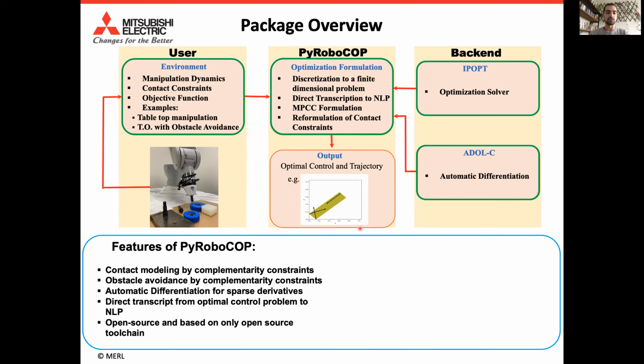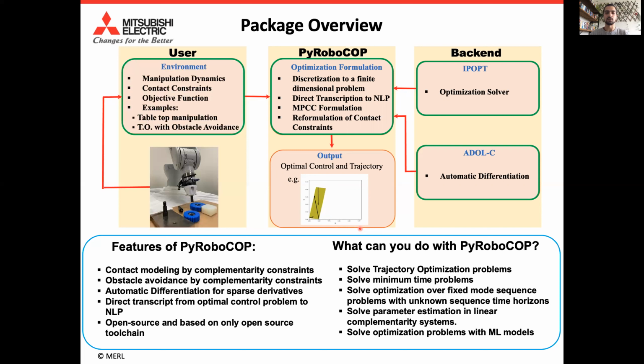So to summarize, the main features of PYROBOCOP are: we can handle constraints like contacts with complementarity constraints. We can do obstacle avoidance with a new formulation that we have provided that again yields complementarity constraints. We transform the optimal control problem into a nonlinear program, and everything is open source and based on standard Python.